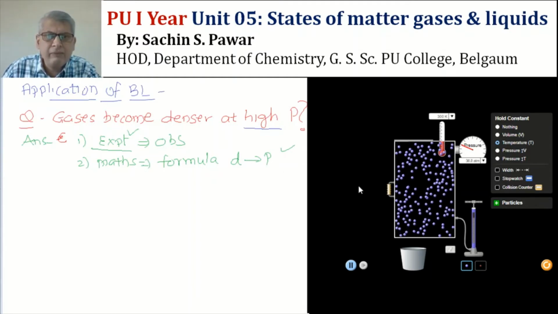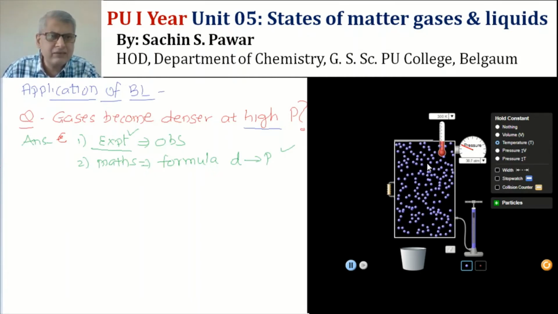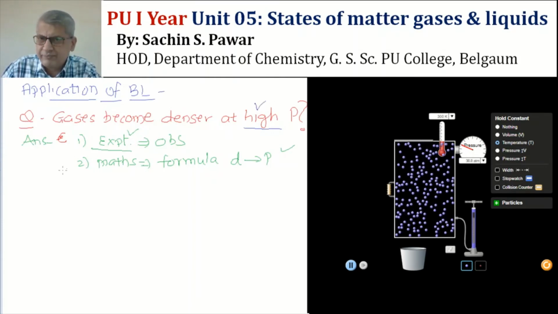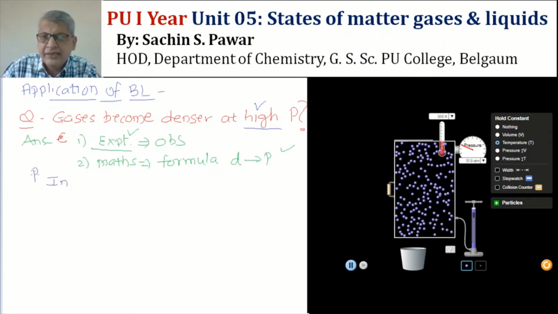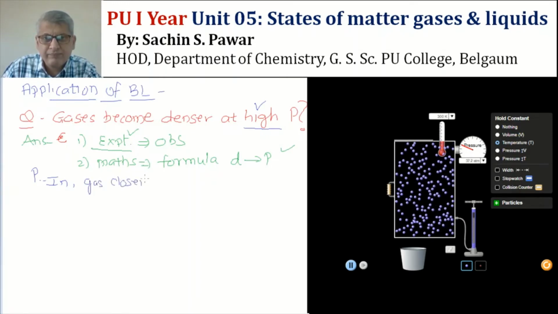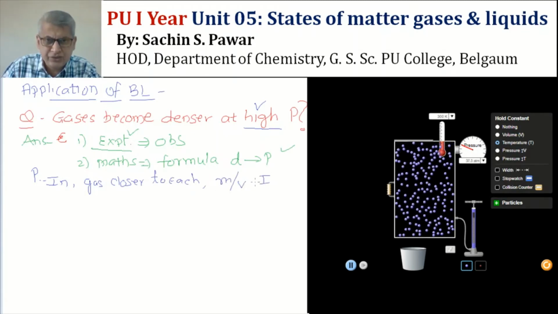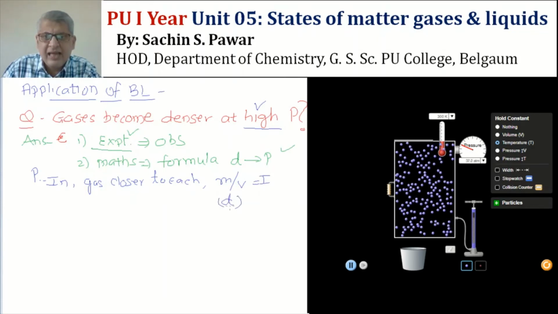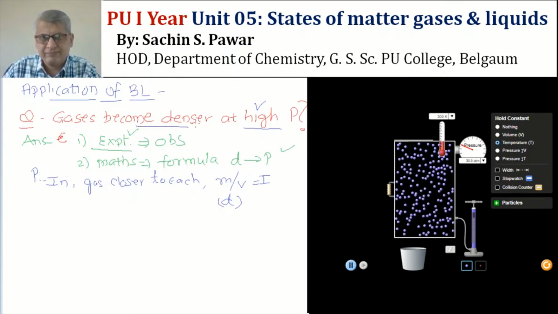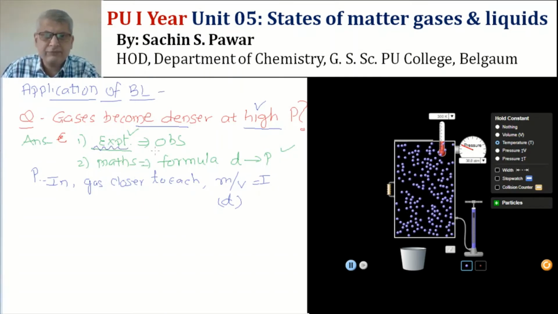That is why he will perform the experiment as we have done it, not actually with gases but with a simulation. Here the experiment says that as the pressure increases, the gas particles come closer to each other and the mass per unit volume will increase, and mass per unit volume means density. And that is why at high pressure gases become denser. That is the experimental proof. We call it the experimental explanation.